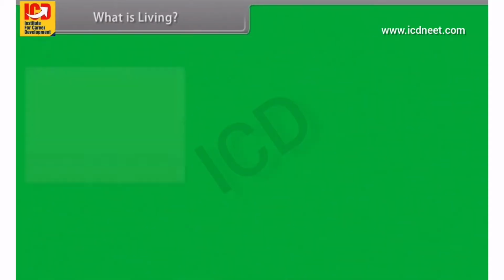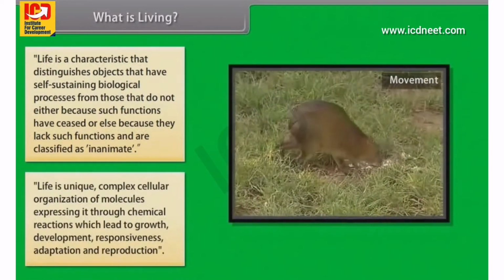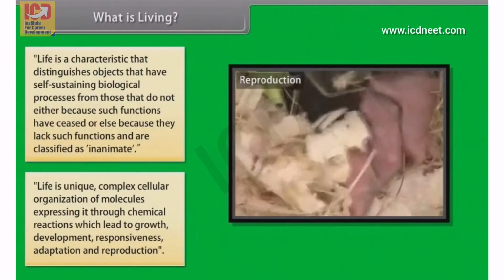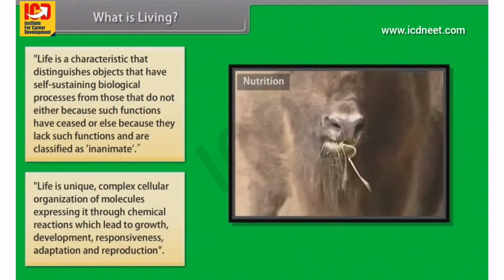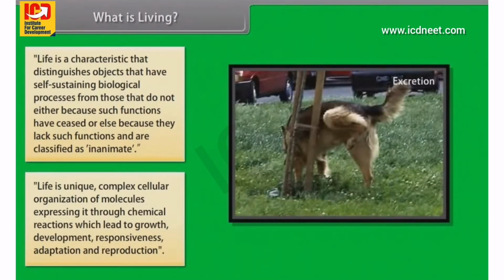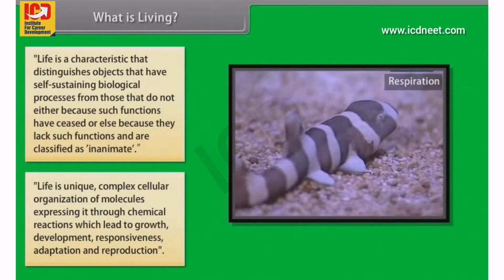What is living? Life is a characteristic that distinguishes objects that have self-sustaining biological processes from those that do not, either because such functions have ceased, or else because they lack such functions and are classified as inanimate. Life is a unique, complex cellular organization of molecules, expressing itself through chemical reactions which lead to growth, development, responsiveness, adaptation, and reproduction.